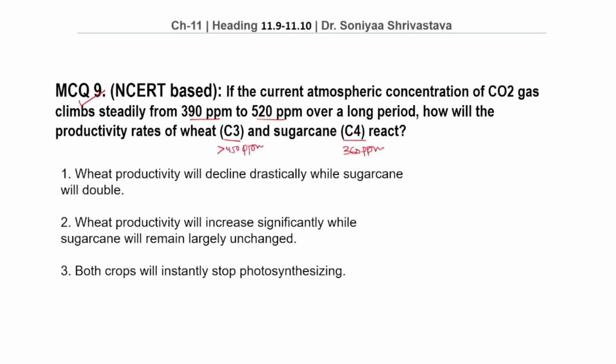So before coming to the options, let's see the concept first. Wheat is C3 plant.